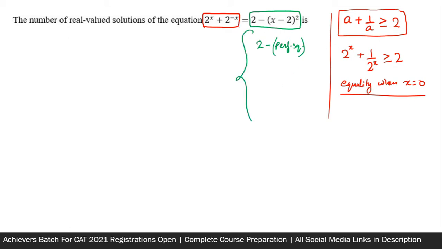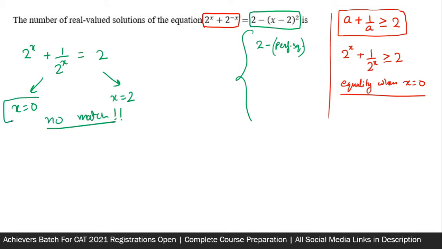Owing to all these discussions, I can write that this 2 to the power x plus 1 upon 2 to the power x is equal to 2. Now, left hand side and right hand side discussed differently. This will happen when x is equal to 0, and this will happen when x is equal to 2. No match. So left hand side you need x equal to 0, and right hand side you need x equal to 2, which is not possible simultaneously at the same time. Inconsistent data within the same equation.